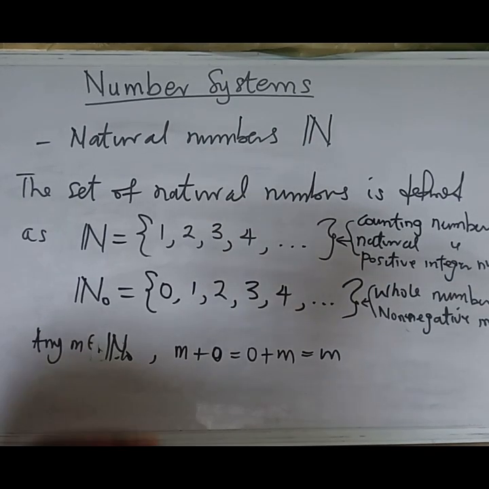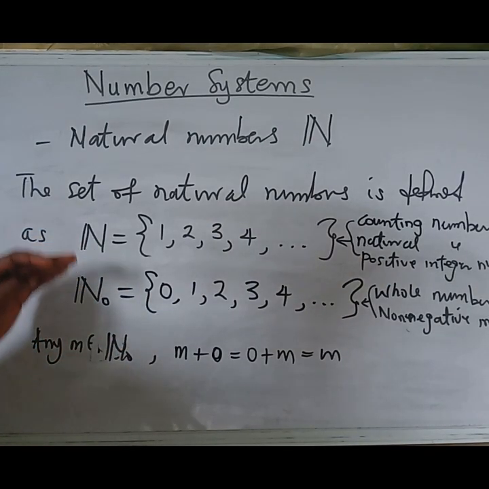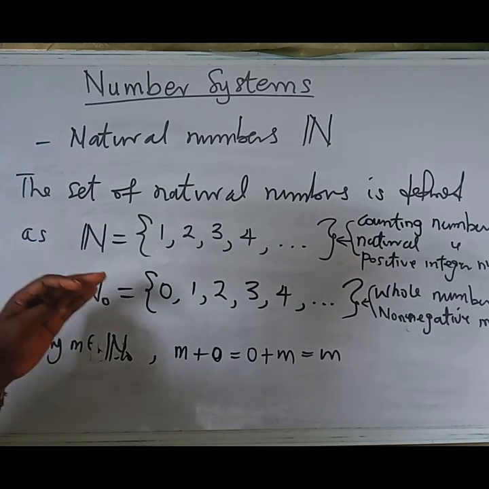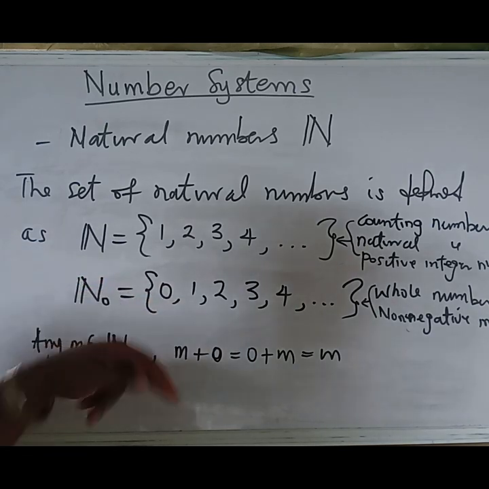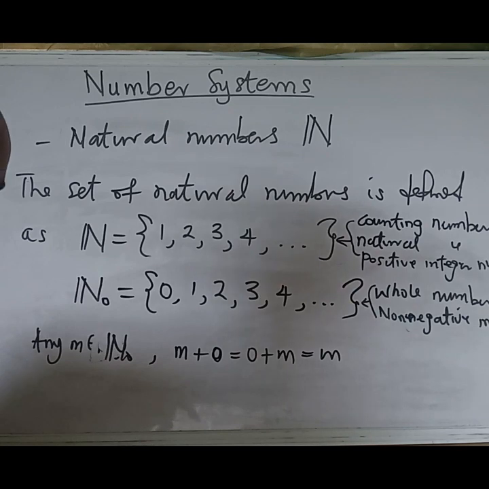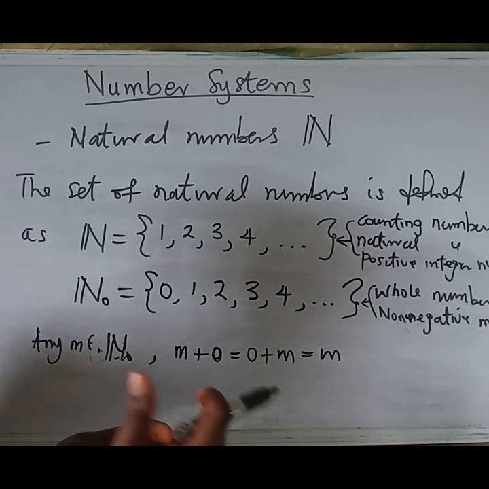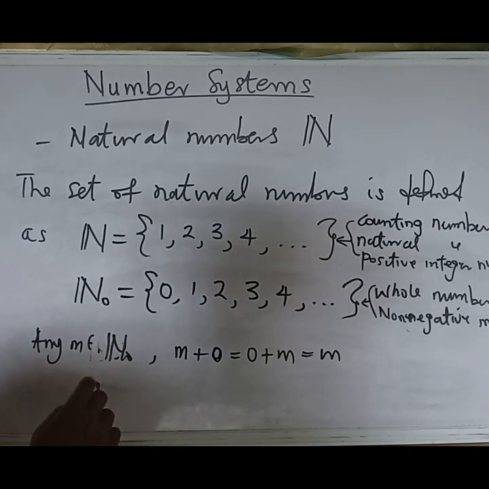Like I said, all the properties that hold for this also hold for this, just that this one has one more number, and of course that changes the structure.